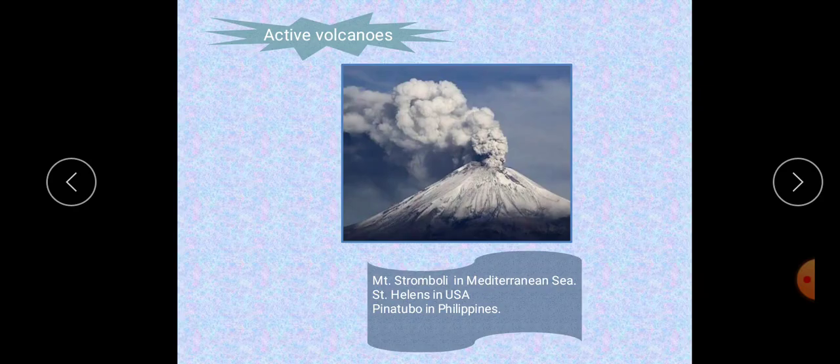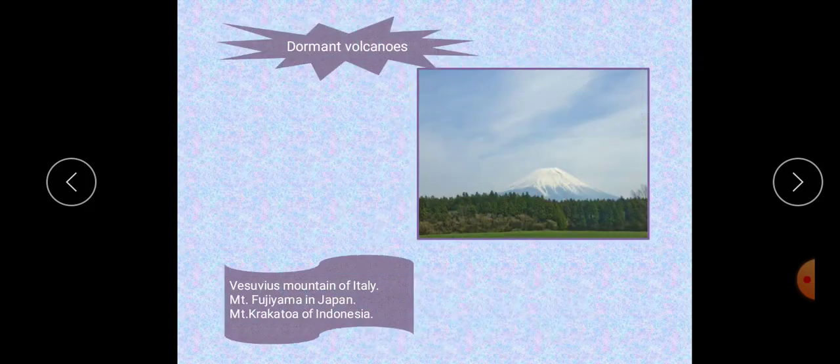For example, there are about 600 active volcanoes in the world, such as Stromboli in the Mediterranean Sea, St. Helens in USA, Pinatubo in Philippines, Mauna Loa in Hawaii. This is the world's biggest active volcano. Stromboli is known as the lighthouse of the Mediterranean Sea.